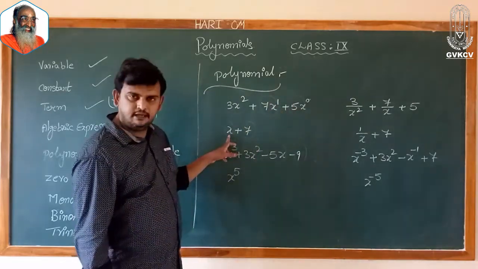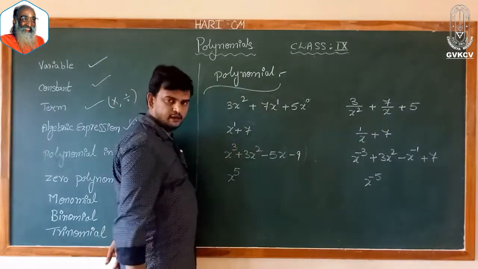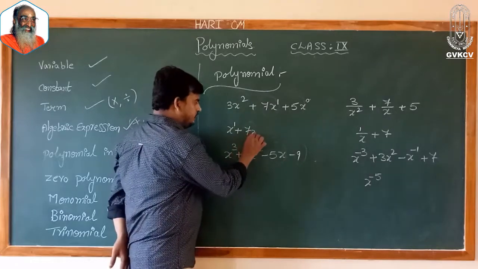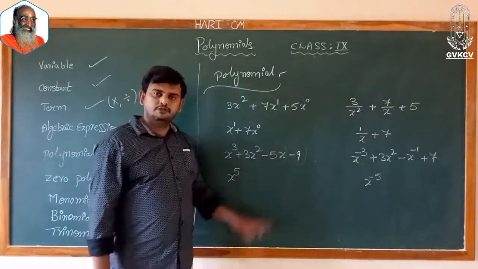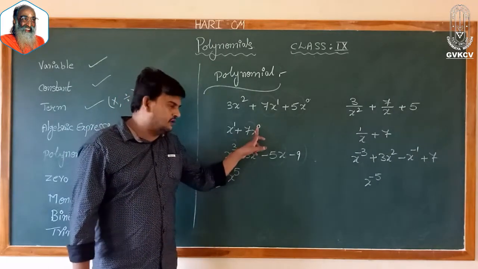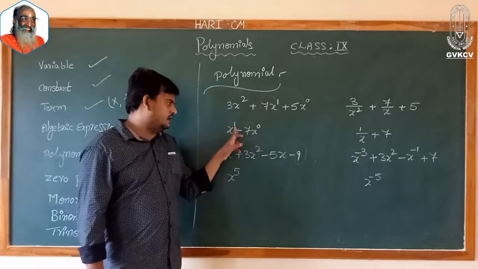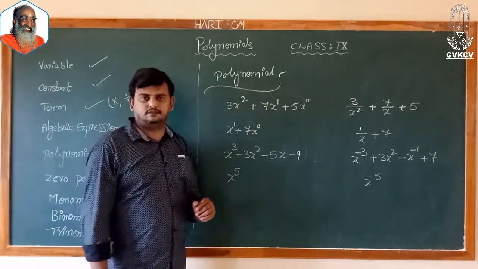Now come to the second example. Here x is the variable having the power 1. 7 is a constant. We can write it as x power 0. So here also when we observe the powers of the variable, here I have the variable power 0 and here I have the variable power 1. Again non-negative integers.